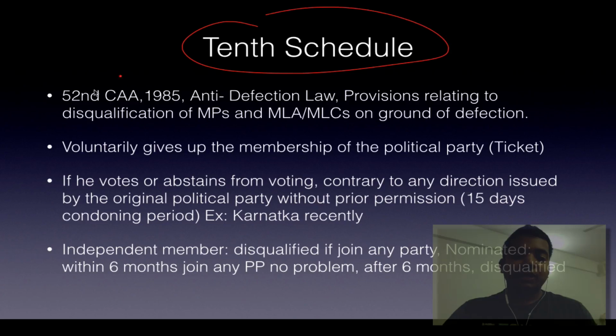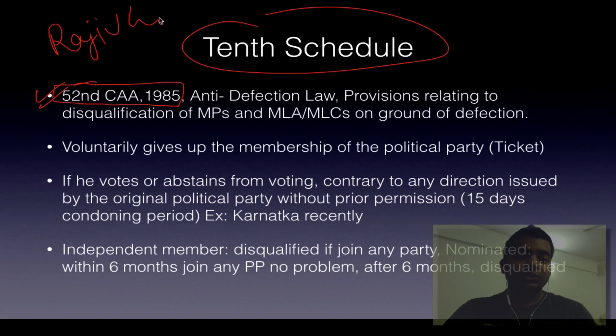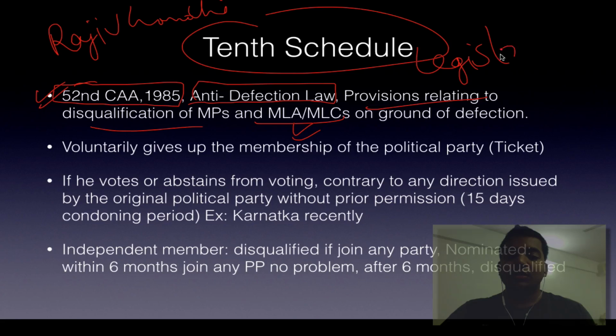Then the 10th Schedule. It was introduced by the 52nd Constitutional Amendment in 1985. Rajiv Gandhi, the then Prime Minister, introduced it. It deals with anti-defection law provisions. They relate to disqualification of MPs, members of Legislative Assembly, and MLCs. That is, any legislator of India can be disqualified: Lok Sabha, Rajya Sabha, MLA, MLC, anyone, on the ground of defection.